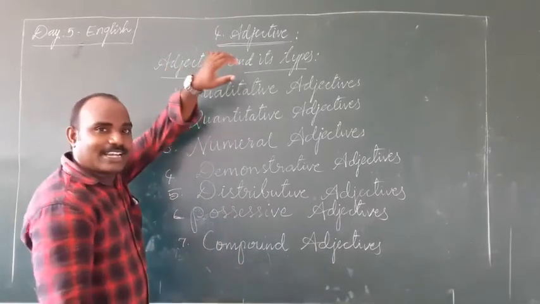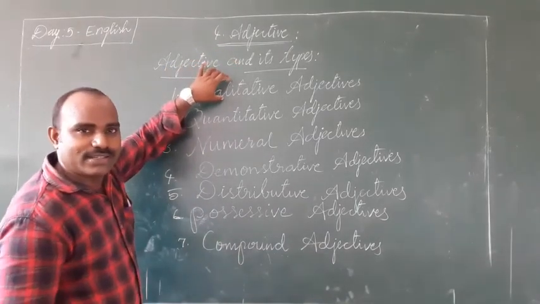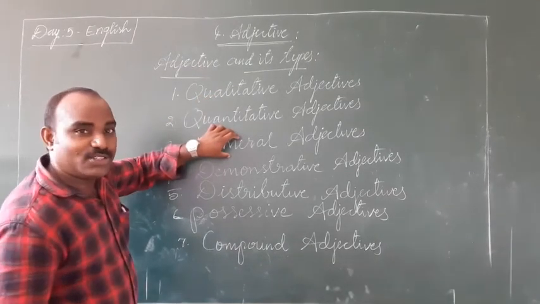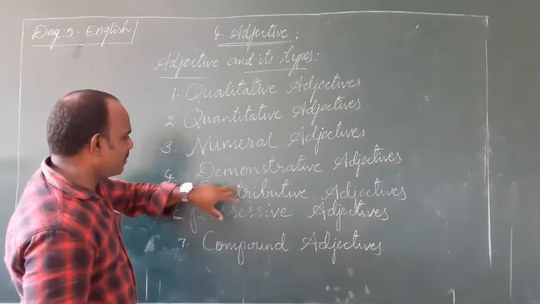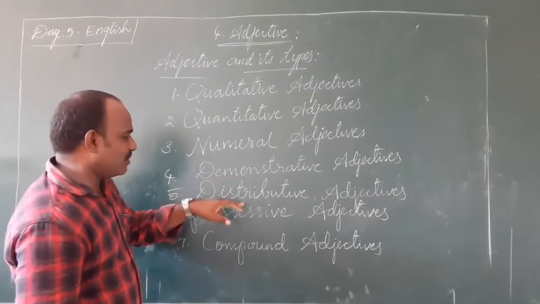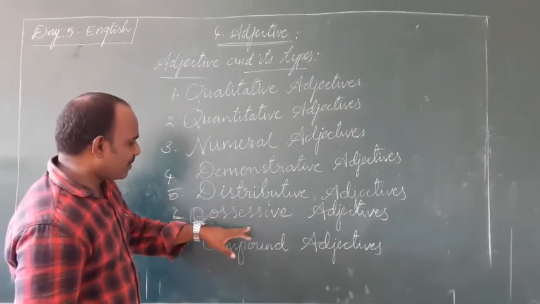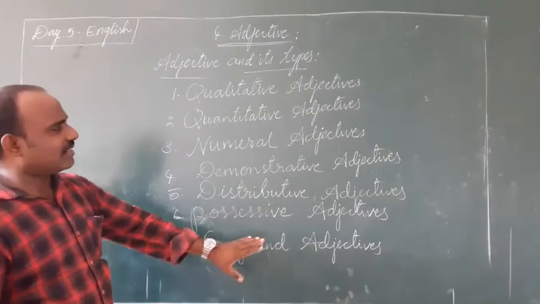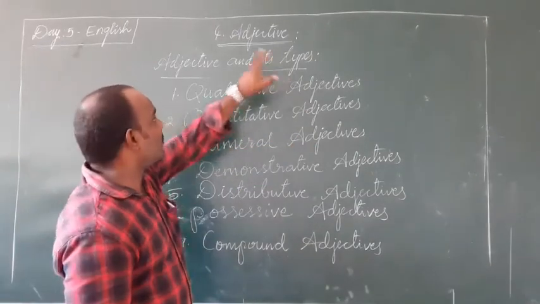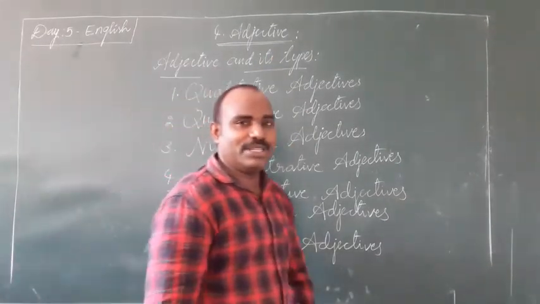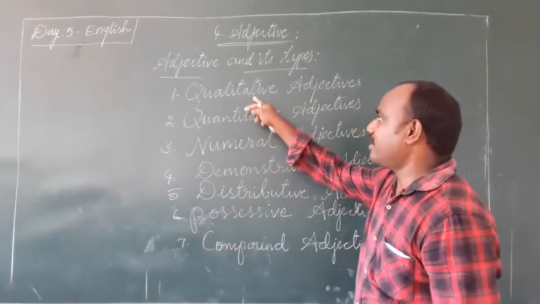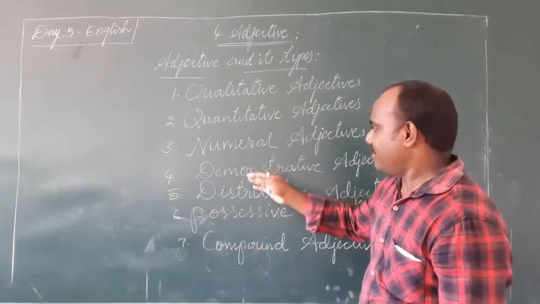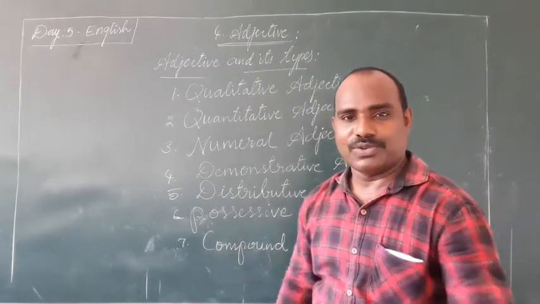Okay, see, these are the types of adjectives. First one, qualitative adjective. Second one, quantitative adjective. Third one, numeral or number adjective. Next, demonstrative adjective. Distributive adjective. Possessive adjective. Compound adjectives. So these are the known types of adjectives. Now we'll see what is what. For example, what are qualitative adjectives? What are quantitative adjectives? So we should know about everyone.